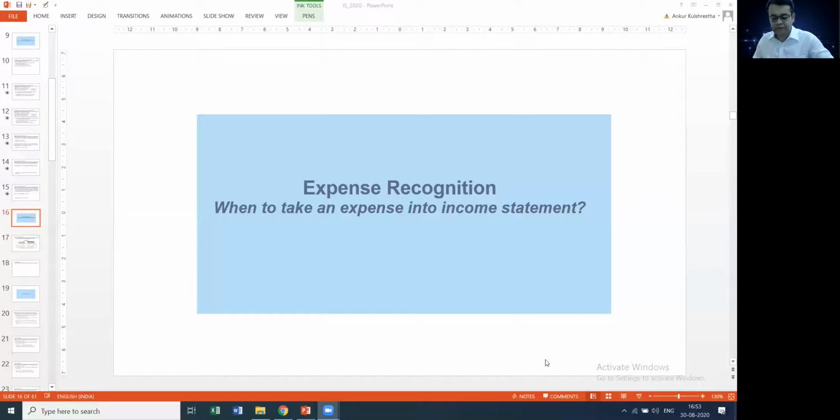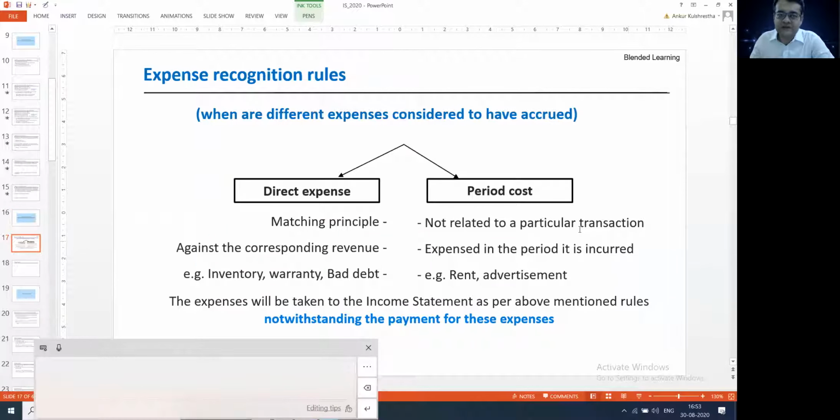So I'm going to show you the screen. On your screen are two broad types of expenses. The first category, put very simply, are the expenses which are related to a particular unit of output. So I'm going to say that these are relatable to the finished goods. And why I'm not using the word finished goods specifically is because then the service oriented firms will have problem in application of this concept. So related to output, and output could be a product or a service.